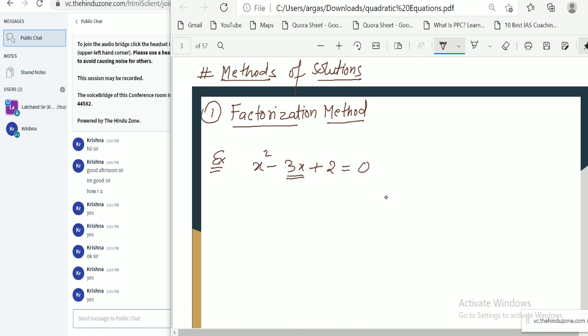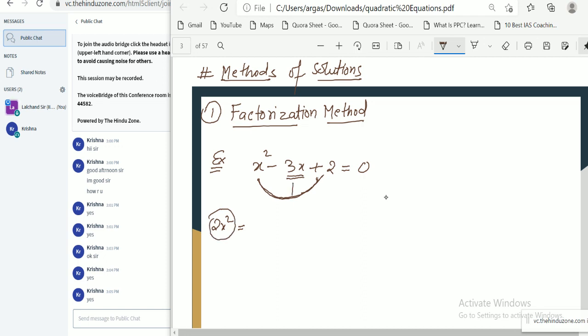We simply split the middle term using the product of the first and last terms. What is the product of the first and last terms? This is 2x square. We have to split this so that if we add the two factors we get minus 3x, and if we multiply we get 2x square.